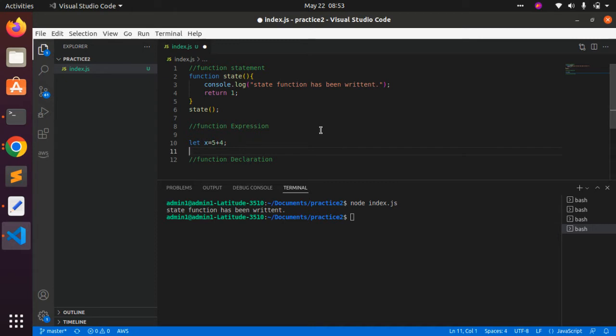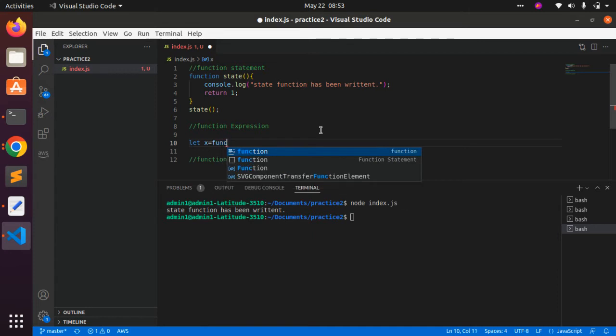For functions, we can also do the same thing. Inside JavaScript, we can write a function and then assign that function value to a variable. If we write a function in such a way, then that's called a function expression.